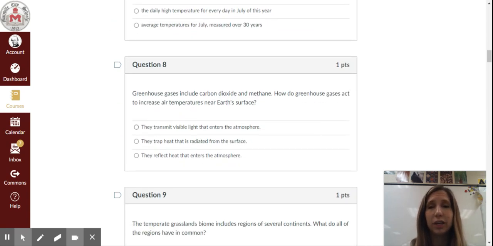Question 8. Greenhouse gases include carbon dioxide and methane. How do greenhouse gases act to increase air temperatures near Earth's surface? Is it A, they transmit visible light that enters the atmosphere? B, they trap heat that is radiated from the surface? Or C, they reflect heat that enters the atmosphere?